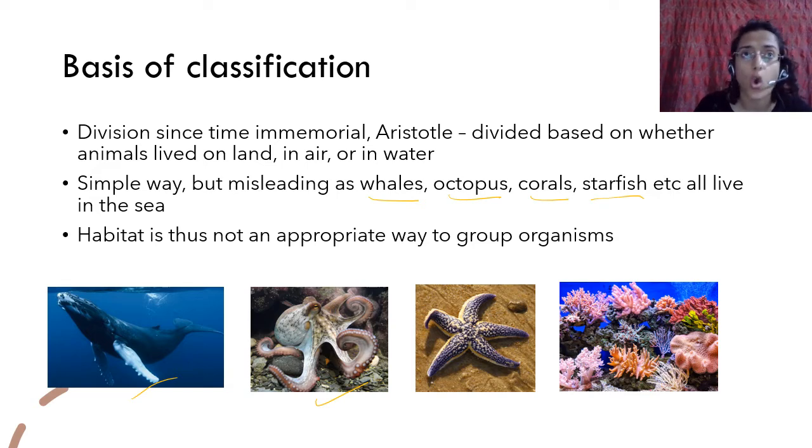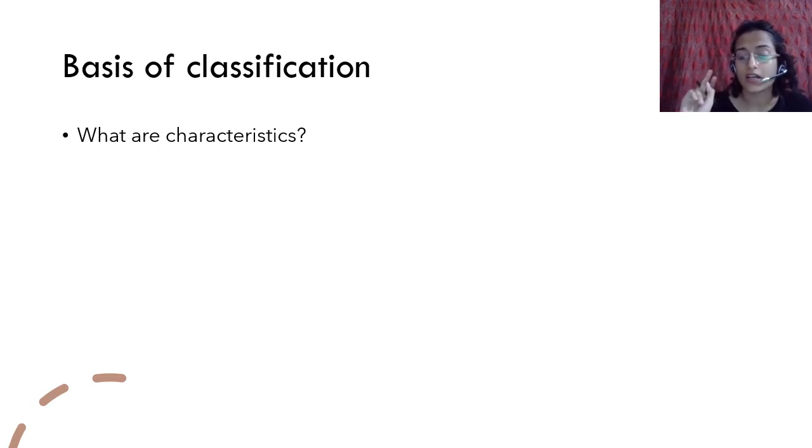So you cannot say that everything that flies should be together. You can have anything from a mosquito to a vulture, or you can have bats, and they're all different. Or you cannot say that anything that lives on land is going to be grouped together. You can have human beings, dogs, tigers, snakes. They're all different, right? So you have to have a fundamental difference between them. That will be the first point of division.